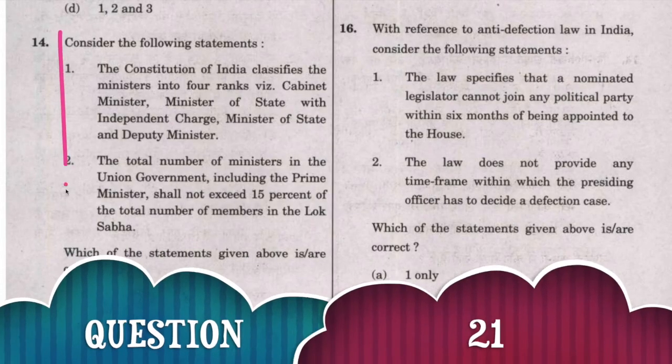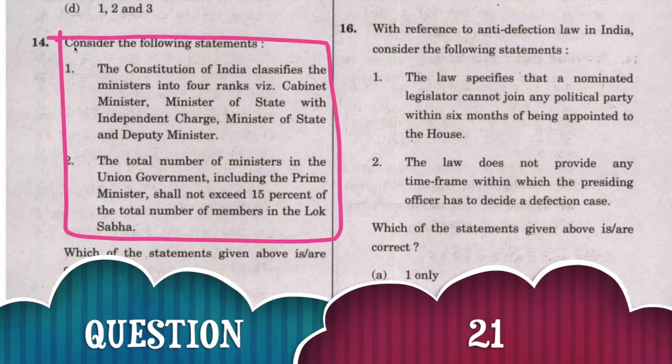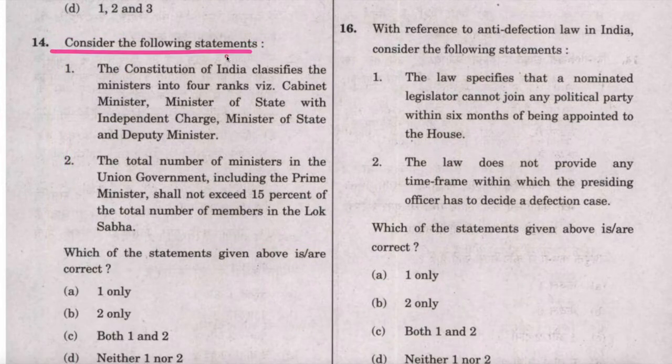Next question. Consider the following statements. The first statement is that the Constitution of India classifies the ministers into 4 ranks: Cabinet Minister, Minister of State with independent charge, Minister of State and Deputy Minister. The statement is wrong.